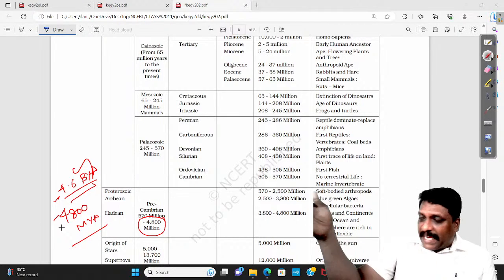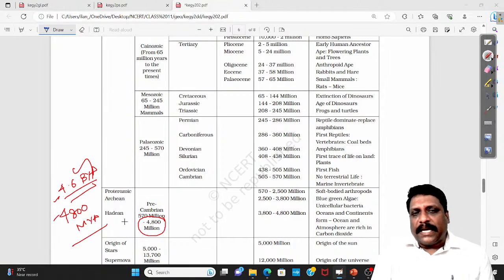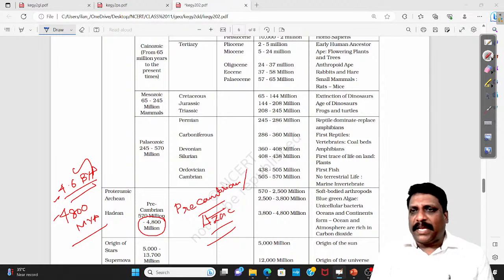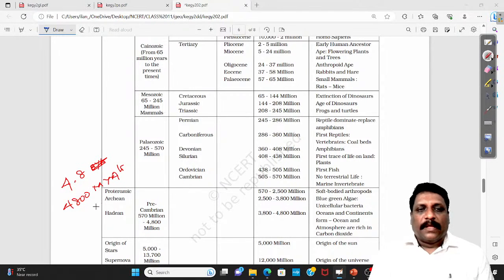From the beginning of the Earth till the time of solidification, this era is marked as Precambrian. In some sources you will also find this era given as the Azoic era. According to NCERT information, this Precambrian or Azoic era extends from 4.8 billion years ago, or 4,800 million years ago, to 570 million years ago.